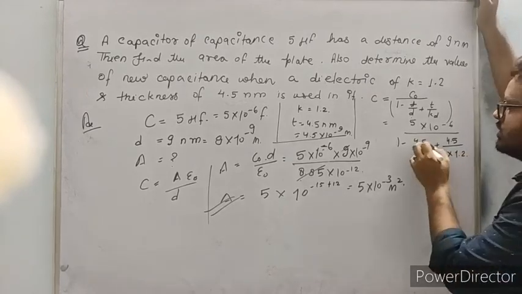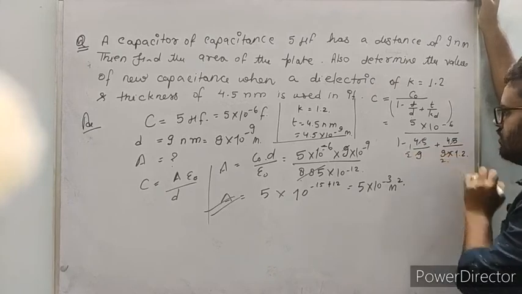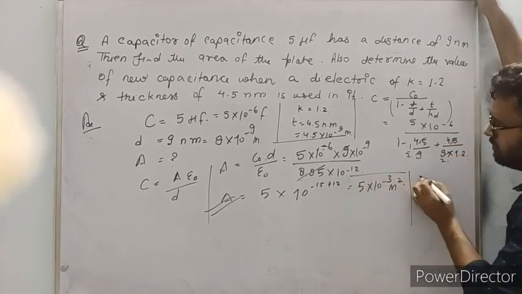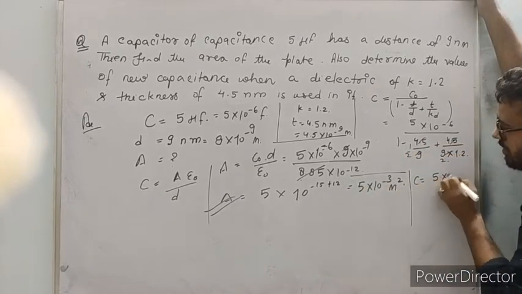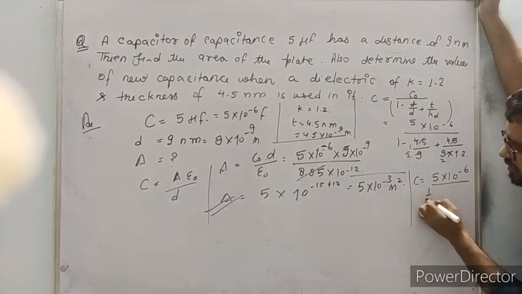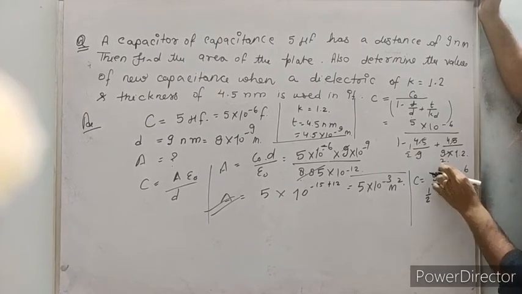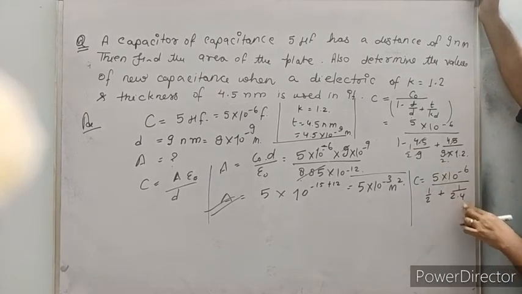Now this comes equal to 1 by 2. So c equals 5 into 10 to the power minus 6 upon 1 minus 1 by 2, that comes 1 by 2, plus 2 into 1.2, that becomes 2.4.